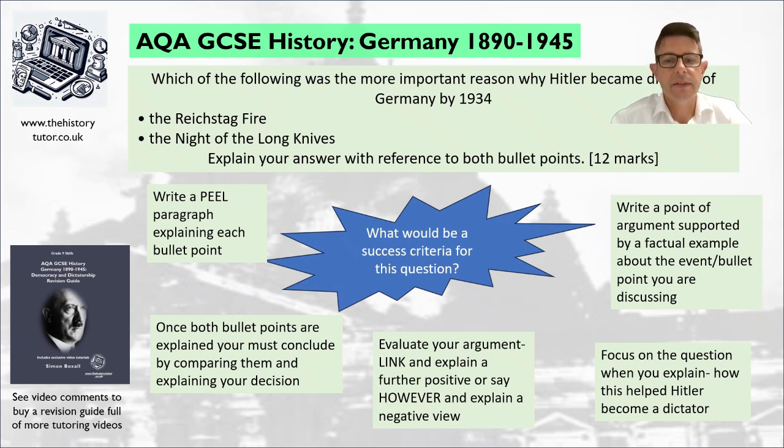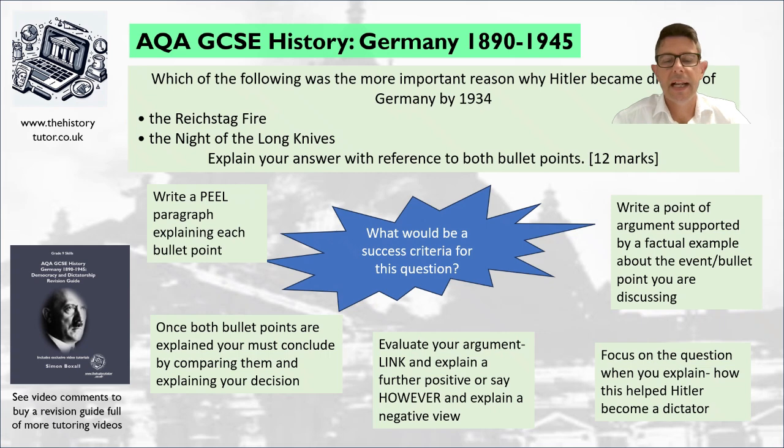You also might need to evaluate. You might need to link back to the question and say, furthermore, this really helped Hitler become dictator because, if you think it's a really important bullet point, or if it's a less important bullet point, say however, and give a negative. Once both bullet points are explained, you need to conclude by comparing them.